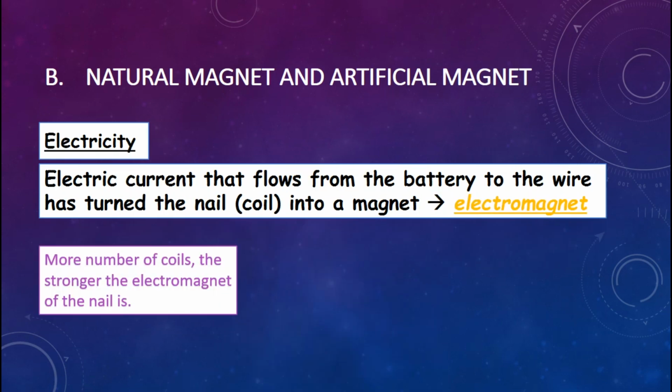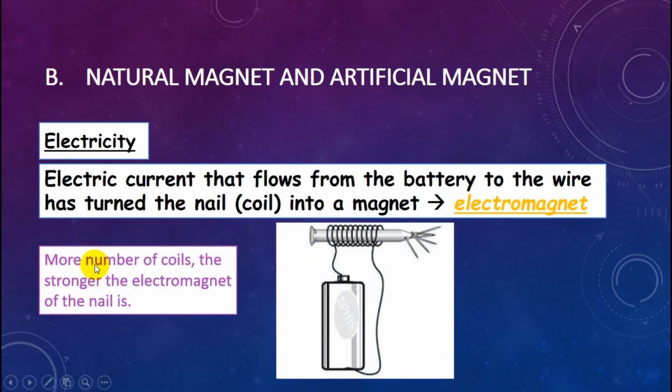Electricity. Electric current that flows from the battery to the wire has turned the nail or coil into a magnet. We can say it is an electromagnet. Look at the picture. The more coils, the stronger the electromagnet of the nail is.